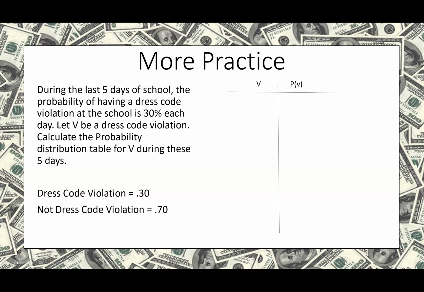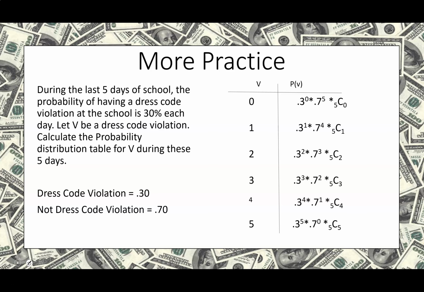During the last 5 days of school, the probability of having a dress code violation at the school is 30% each day. Let V be a dress code violation, and calculate the probability distribution table for V during these 5 days. Again, pause the video. Let's see if you can get this on your own.